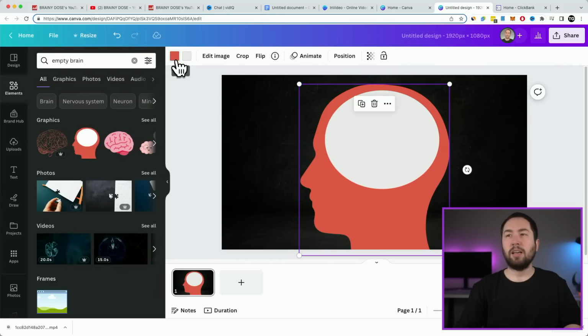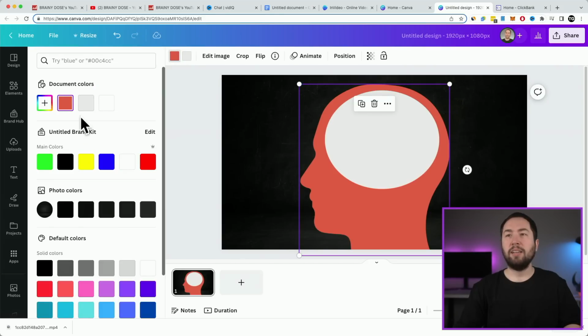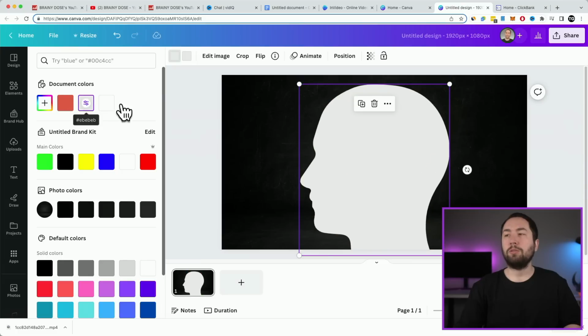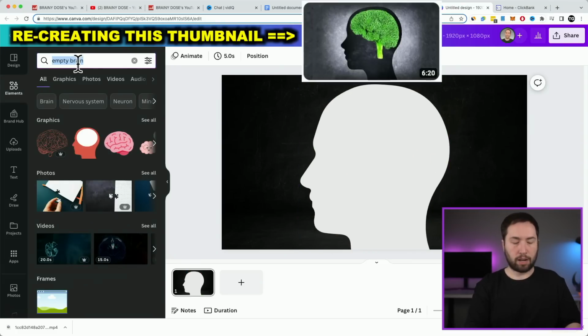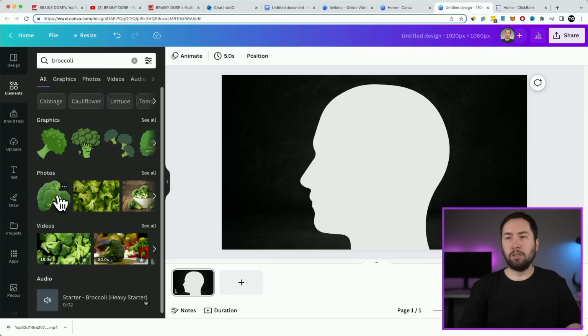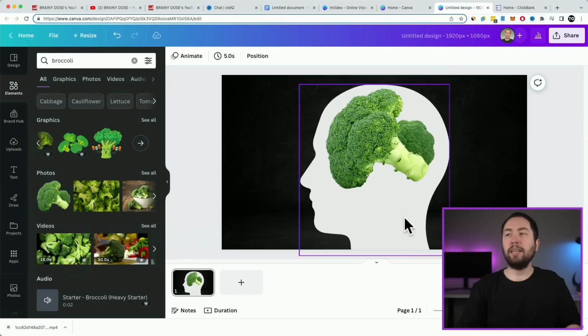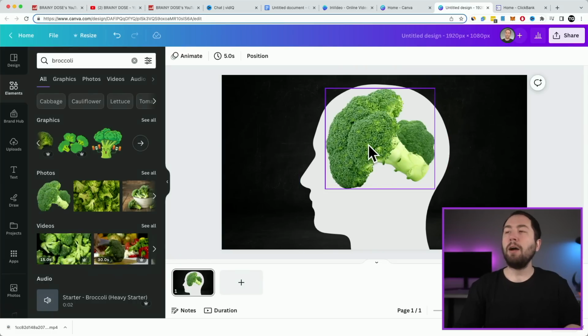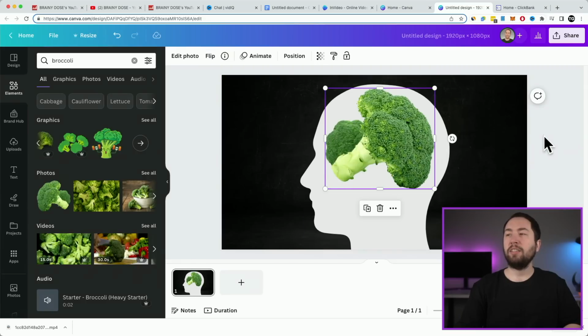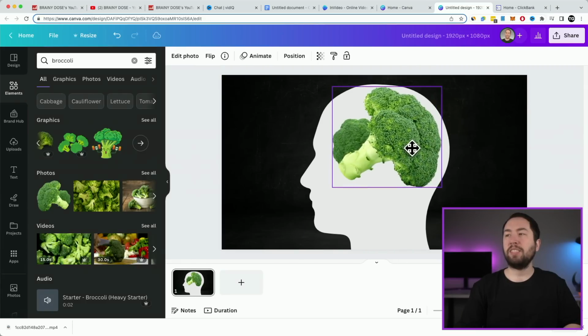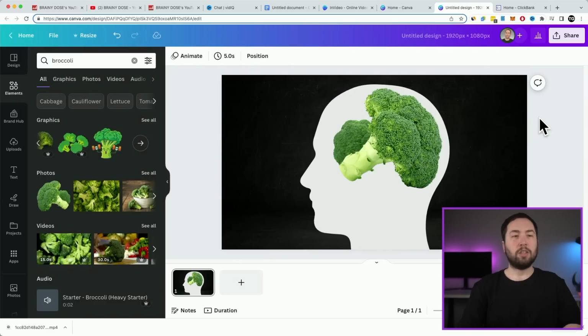And then this other orange part right here, click on that, and then just use the same color you just used, okay? So that's pretty good. And then, what did they have? Broccoli, right? So let's do something like, I don't know, this one looks good. And that could be good, but I think it would actually look better if we flipped it. So click on the broccoli and just hit flip horizontal and do it like that. And it kind of fits in the brain a little better, right? Something like that, okay? So that's what I would do.